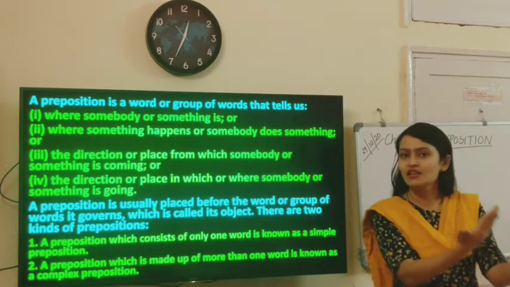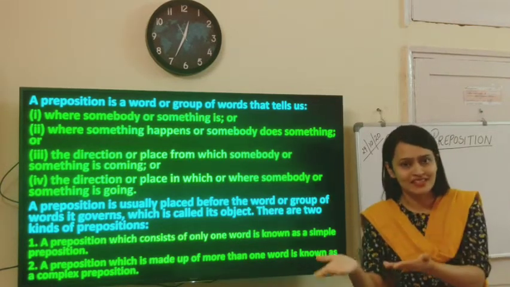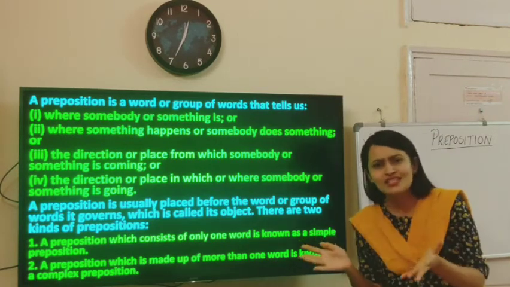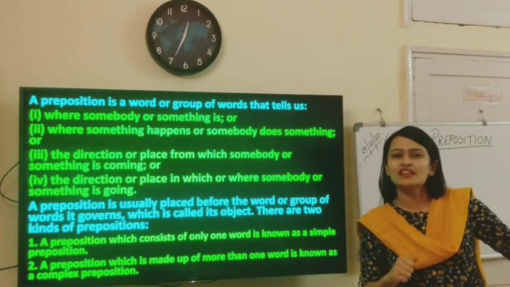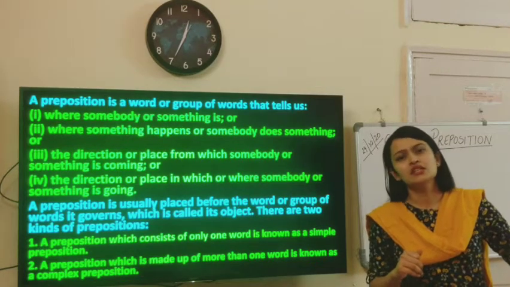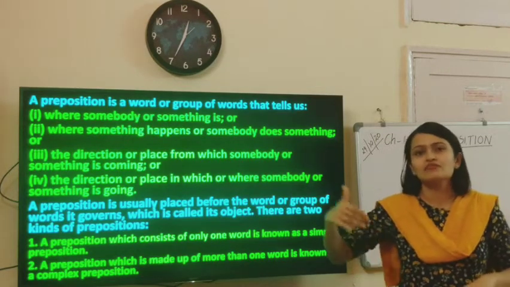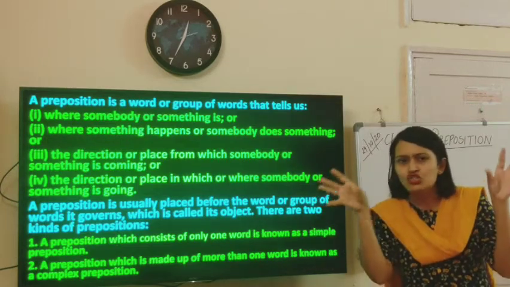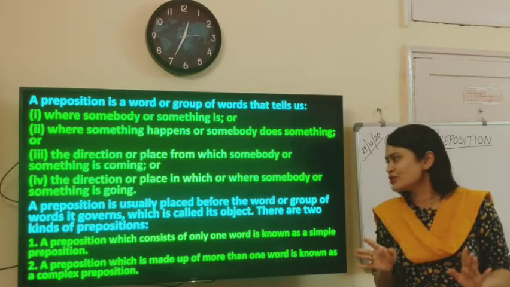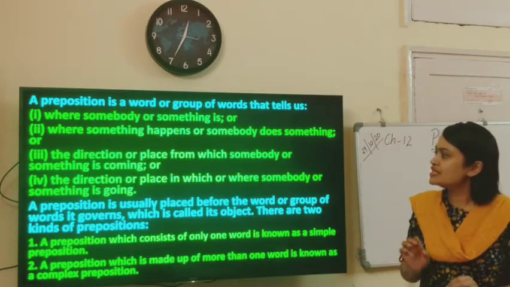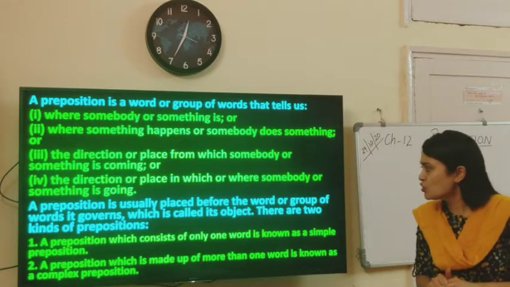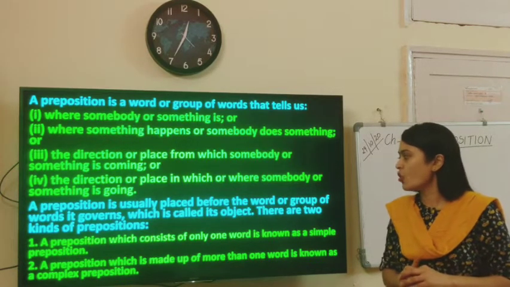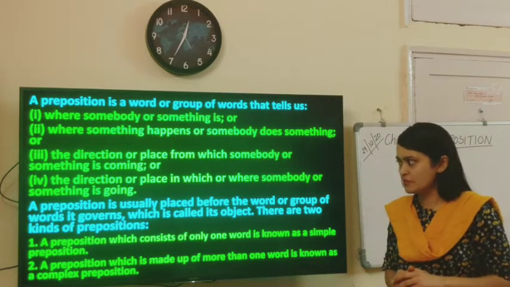A preposition tells where something or somebody is, where something is happening or somebody is doing something, where something or somebody is coming from, or where something or somebody is going. So that is the simple idea: the direction, place, position. Okay children? A preposition is usually placed before the word or group of words it governs, which is called its object. There are 2 kinds of prepositions.